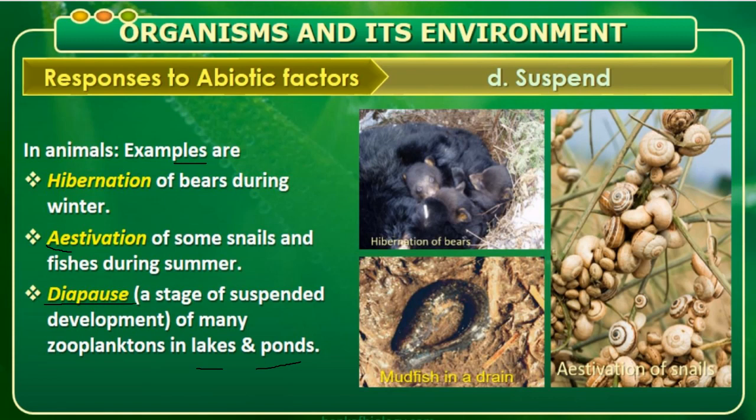So these are the three different words used for suspension of growth in animals. One is hibernation, winter sleep; estivation, summer sleep; and diapause, the suspension of growth and development in an organism.